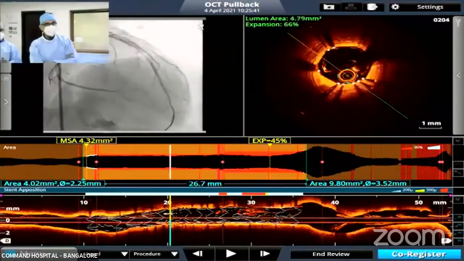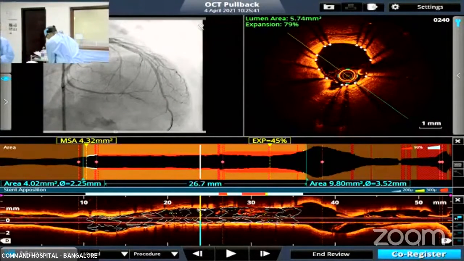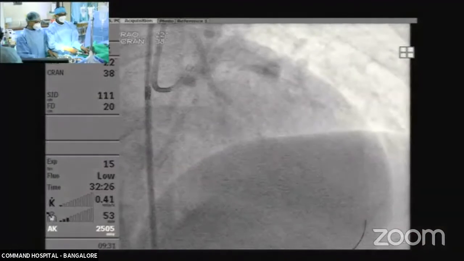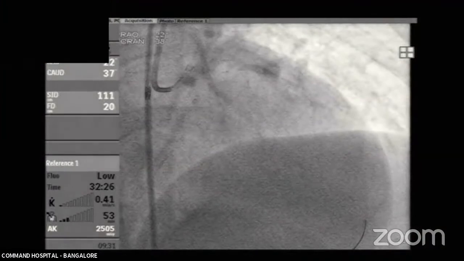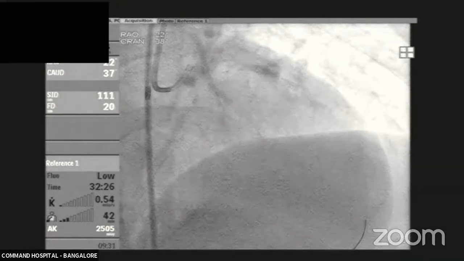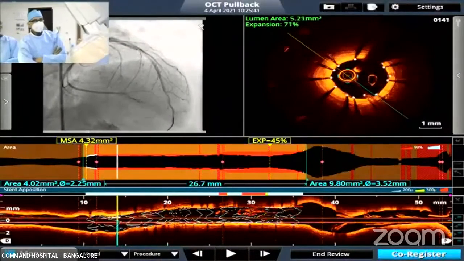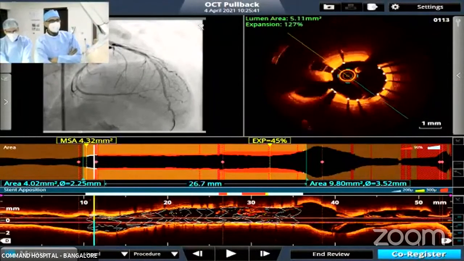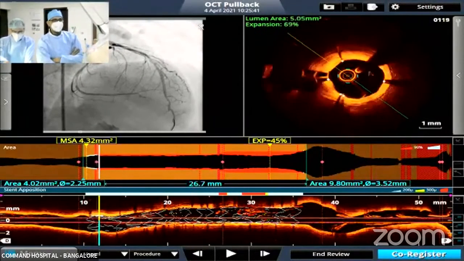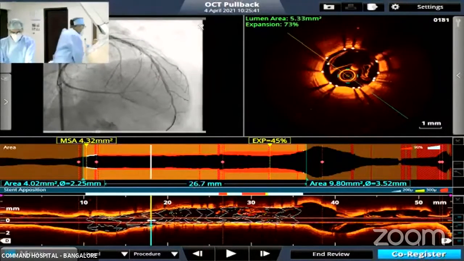Does that meet with approval of everybody? Yeah, that's absolutely fine. It's a very good strategy because small balloon upsize. So give me a 3.5 by 12. And let's come to a caudal view, this AP caudal view, so that I can see the proximal half of the stent. I feel the distal half of the stent is very good on the OCT. There is no problem. More than 4.5 square mm. So I think we've got fairly decent areas here. So 3.5, 6 will do?